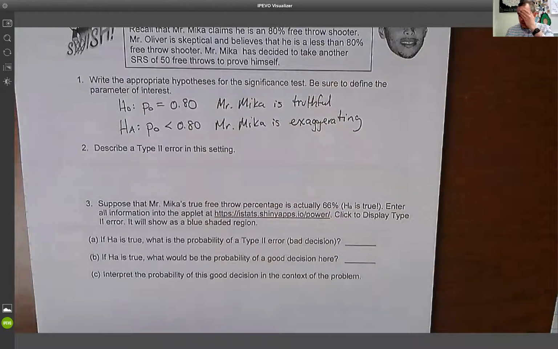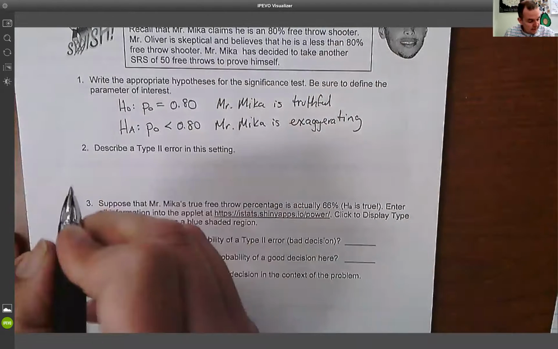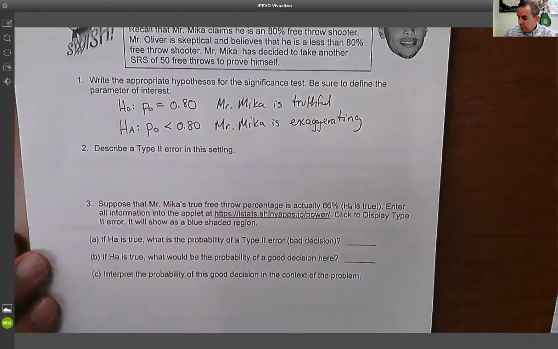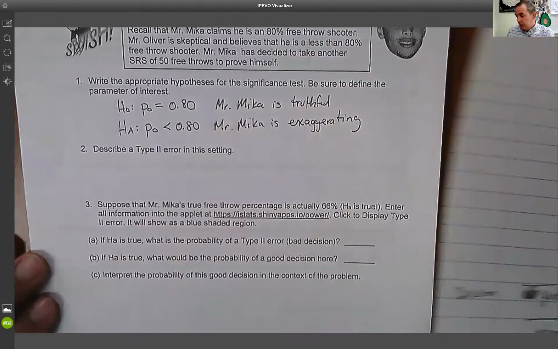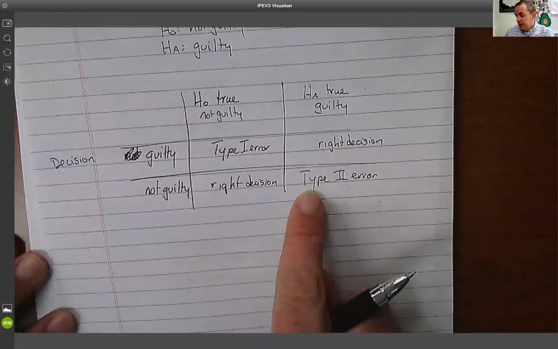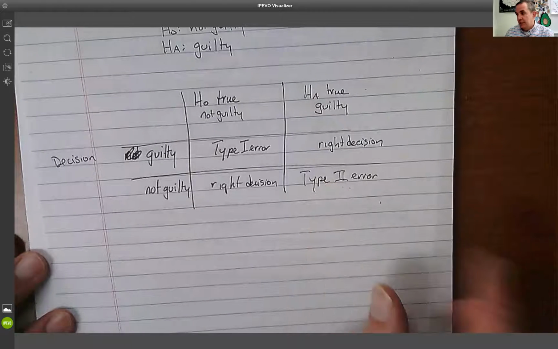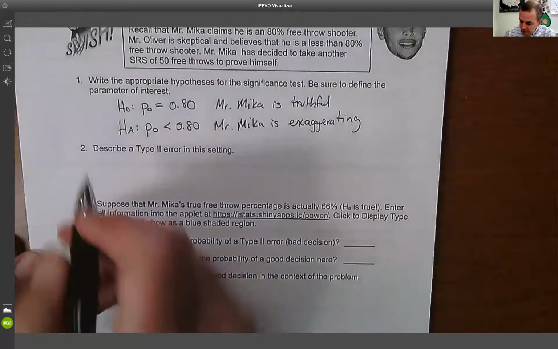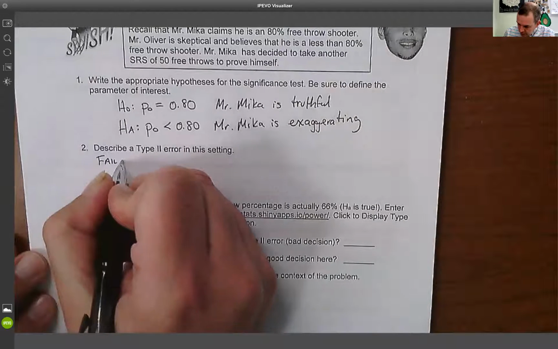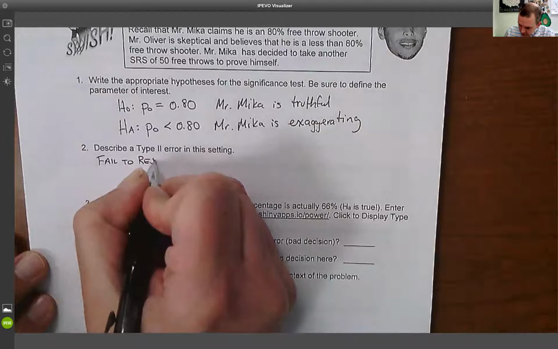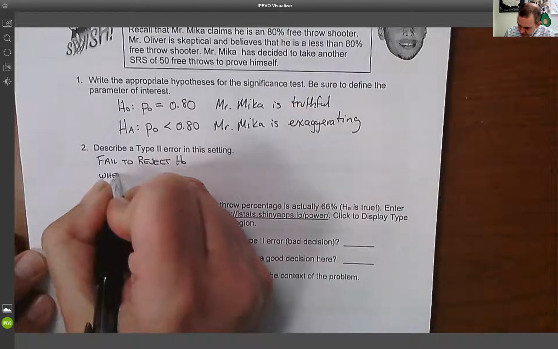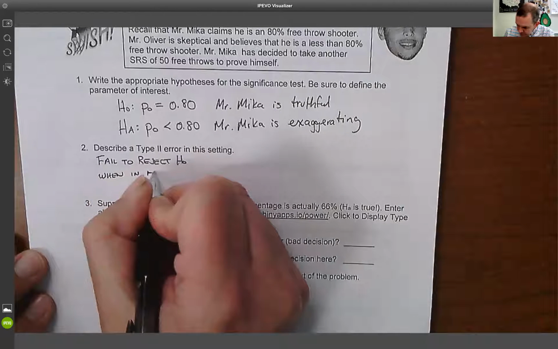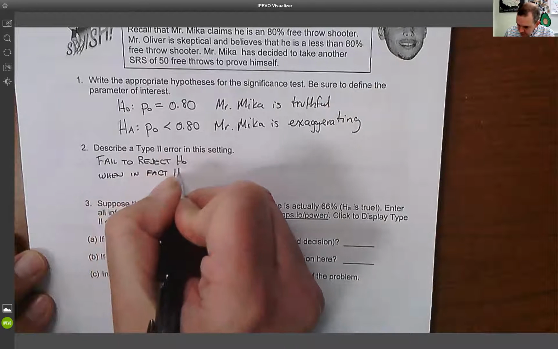A type 2 error. So again, remember a type 2 error in this case is where we fail to reject the null when in fact we should have. So in other words, that's that thing where we find a guilty person innocent. So this one, what we did is we fail to reject the null when in fact the alternative is true.